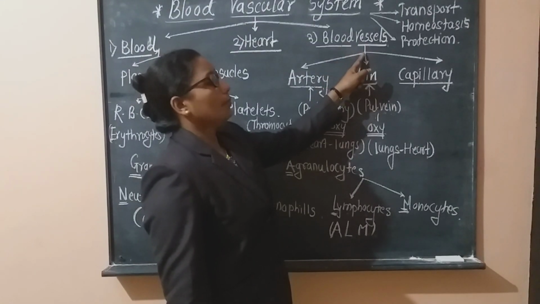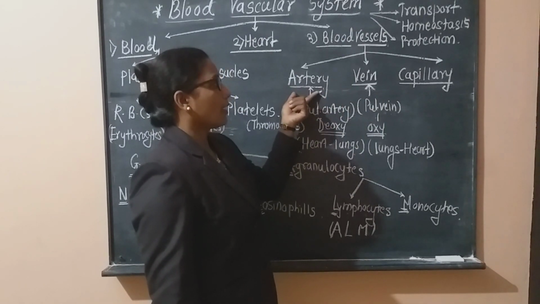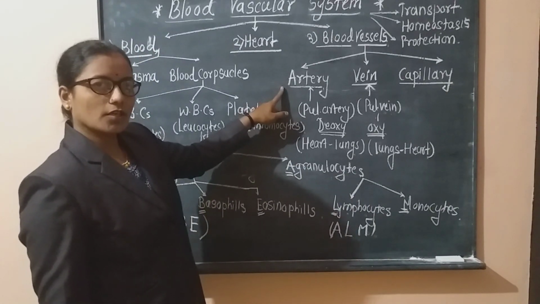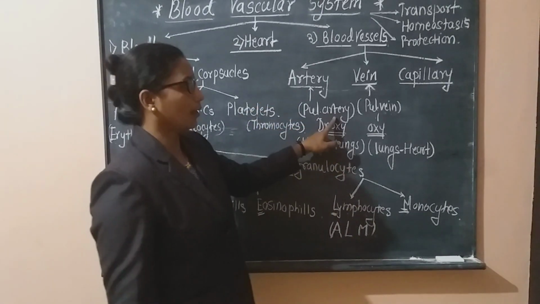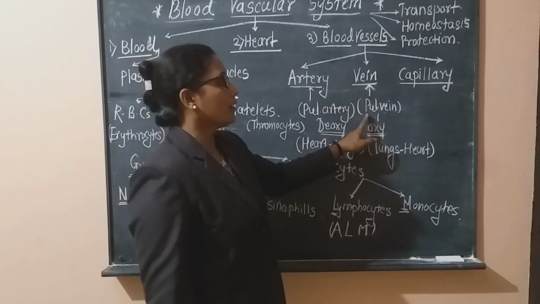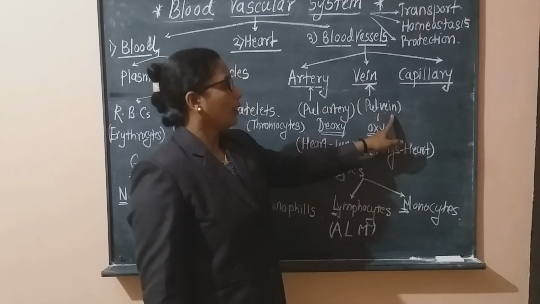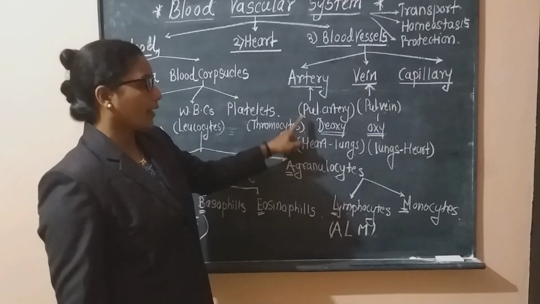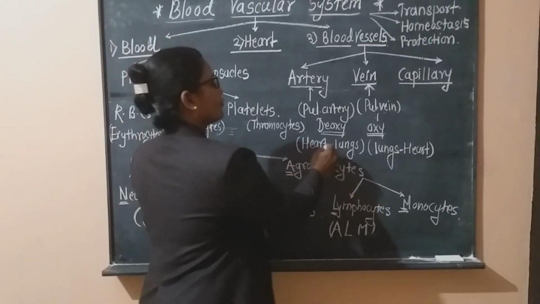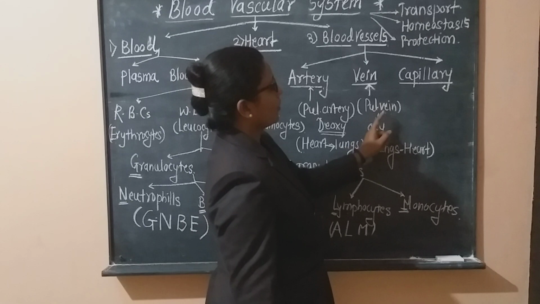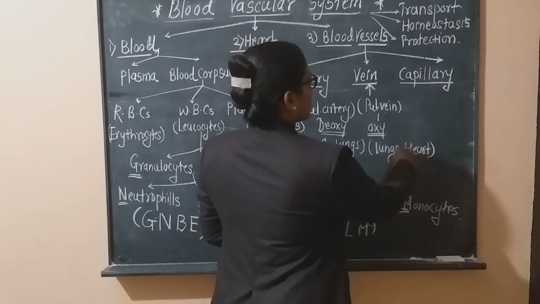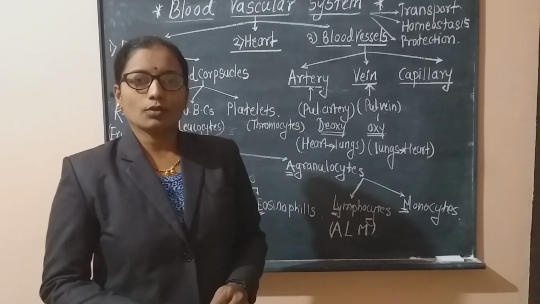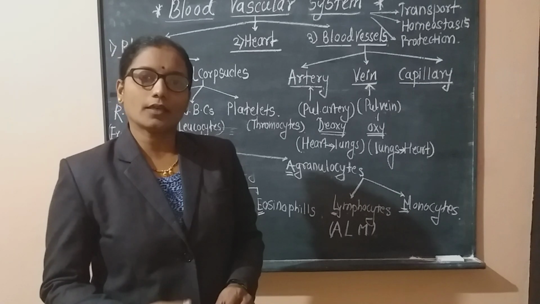Third component, that is, blood vessels. Three types of blood vessel: artery, vein and capillary. All arteries carry oxygenated blood. The exception is the pulmonary artery. All veins carry impure blood, but the exception is the pulmonary vein. Why? Because the pulmonary artery carries deoxygenated blood from the heart to the lungs, and the pulmonary vein carries blood from the lungs to the heart. Okay, just remember this chart. The details of the blood vascular system will be studied in the next video lecture. Thank you.